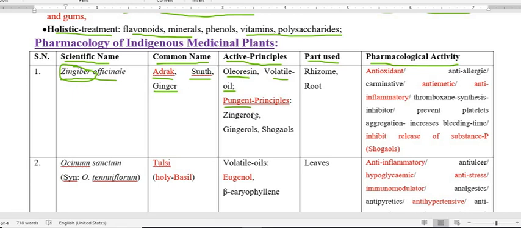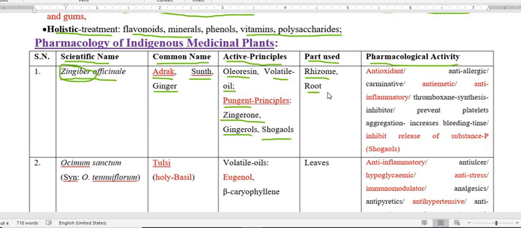So the pungent constituents present in adrak or ginger or Zingiber officinale are gingerone, gingerols, and shogaols. And these are mainly present in the rhizome and the root of the plant.